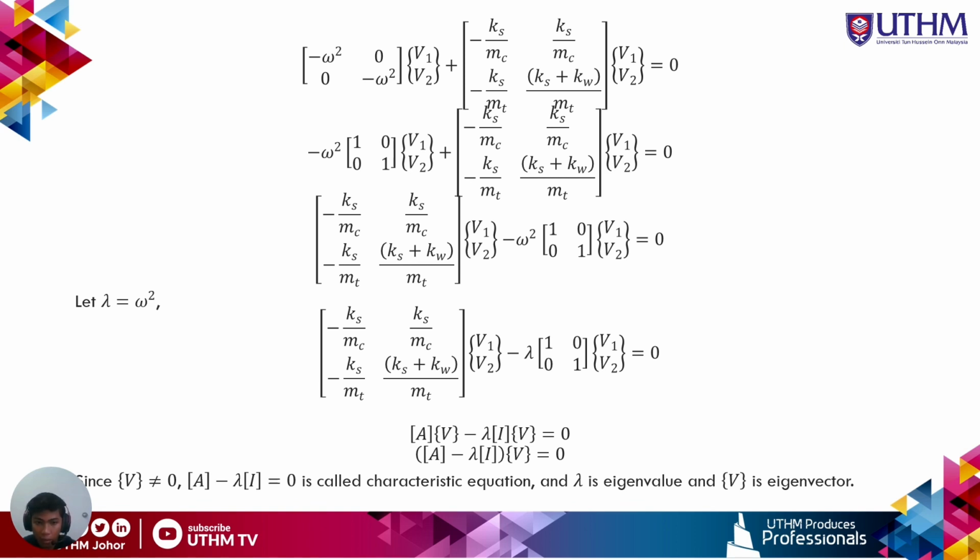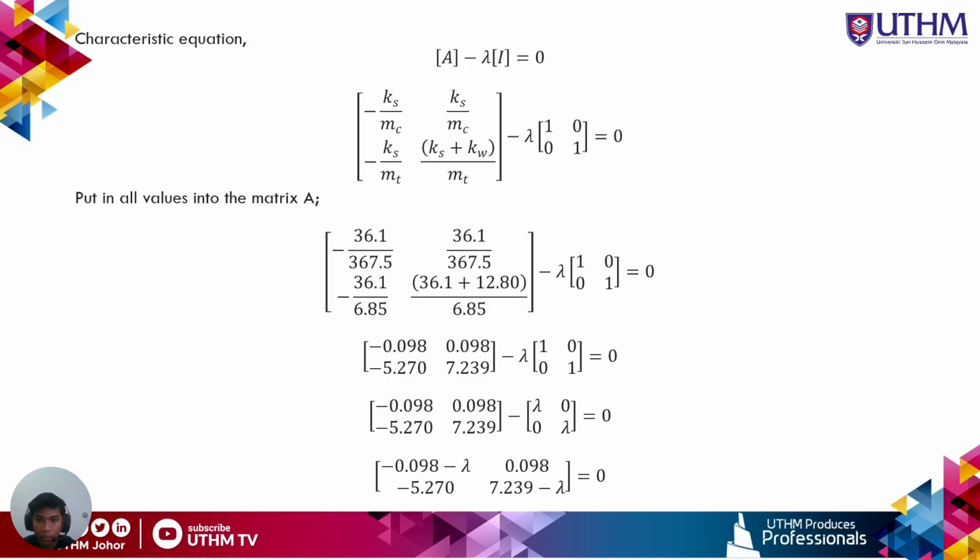After that, we let omega squared equal lambda, and then since the velocity is not equal to 0, A minus lambda I equal to 0 is the characteristic equation, while lambda is the eigenvalue and v is the eigenvector of the system. So to get the natural frequency, we can use the characteristic equation, and then we put all the values of the variables into the matrix A, and then we get the new matrix A as shown in this slide.